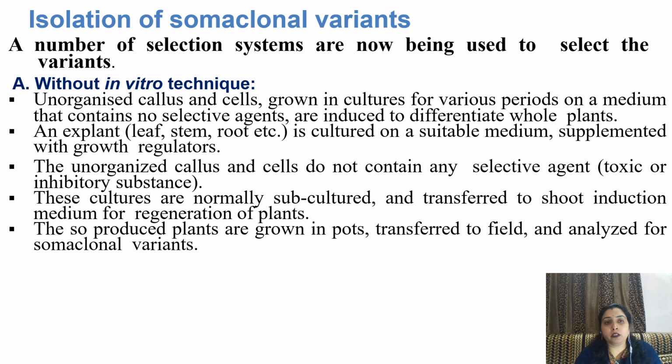Isolation of somaclonal variants. A number of selection systems are now being used to select the variants. First one is without in vitro technique. In this, the whole plant is regenerated, transferred to field, and then the characteristics are observed to analyze somaclonal variants.